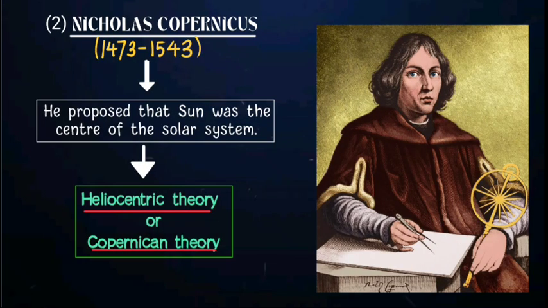In his theory, he stated that Earth isn't the center. Instead, Sun is the center of the solar system, and all the celestial bodies, all the planets, including Earth, revolve around Sun. So this theory came to be known as heliocentric theory, since helio means sun. And since it was given by Copernicus, it also came to be known as Copernican theory.